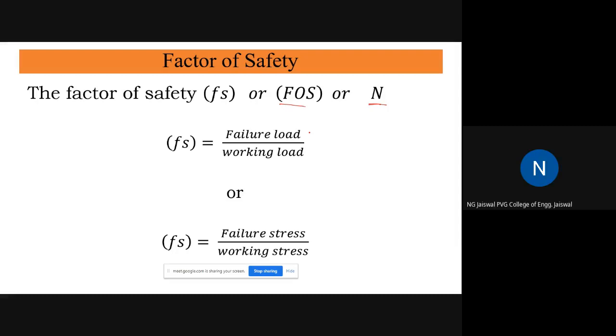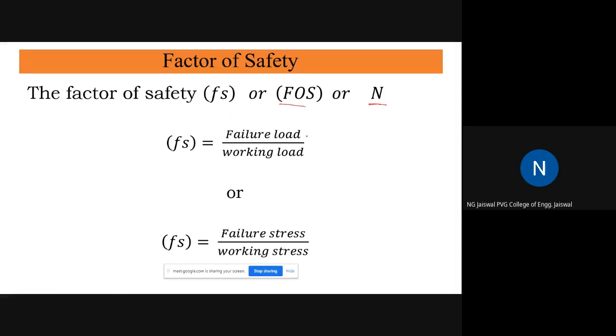Or somebody will say I will wait until it breaks completely. That may be my failure point. Whatever perspective the designer has in mind, the corresponding load at that situation is the failure load.